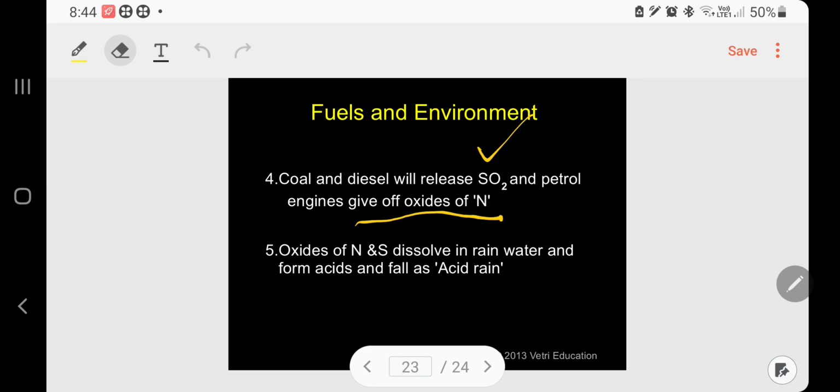Oxides of nitrogen and sulfur, what happens? When they are in the atmosphere, during rain, they dissolve in rainwater and form acids and fall as acid rain. Acid rain is very, very harmful to plants, animals, and even human beings. Normally, this happens in many European countries.